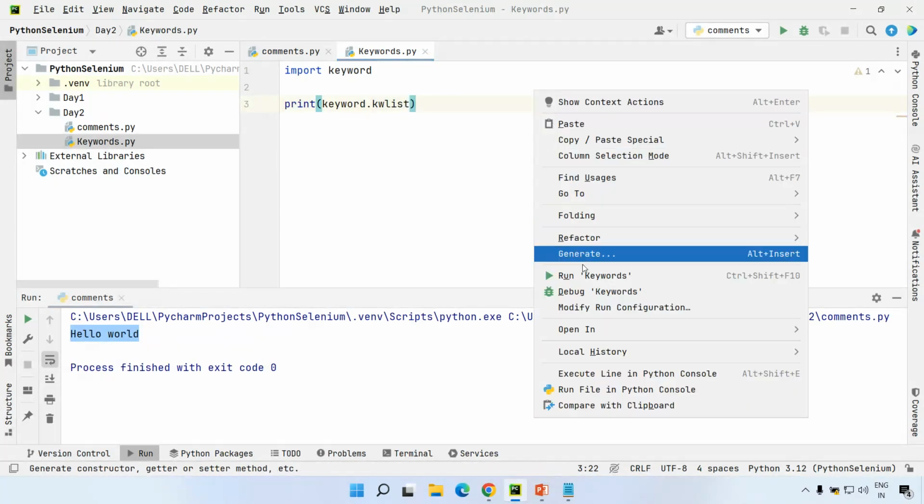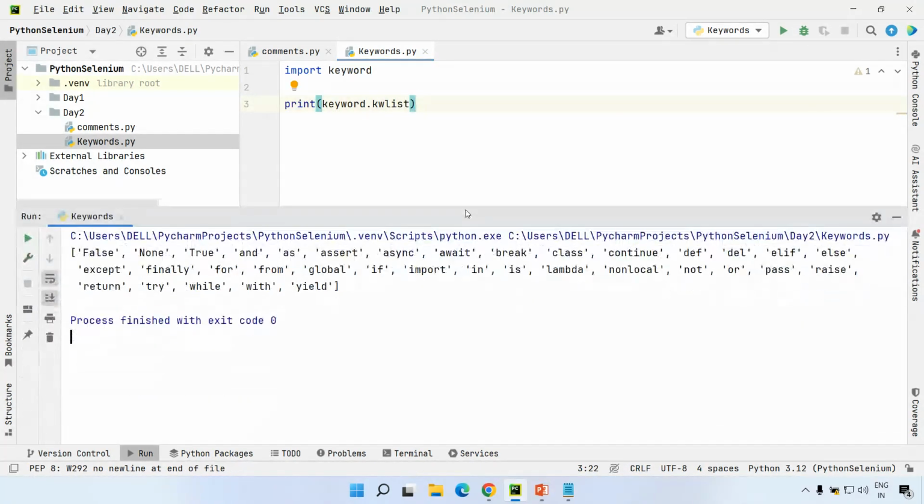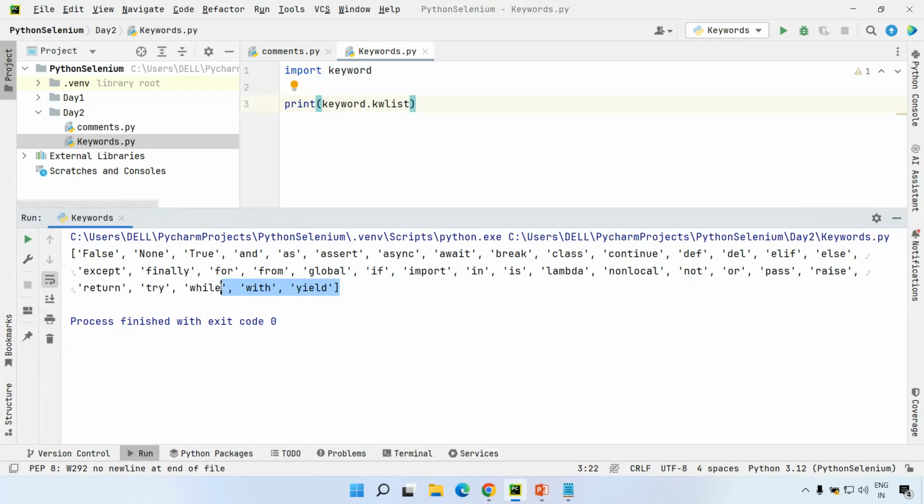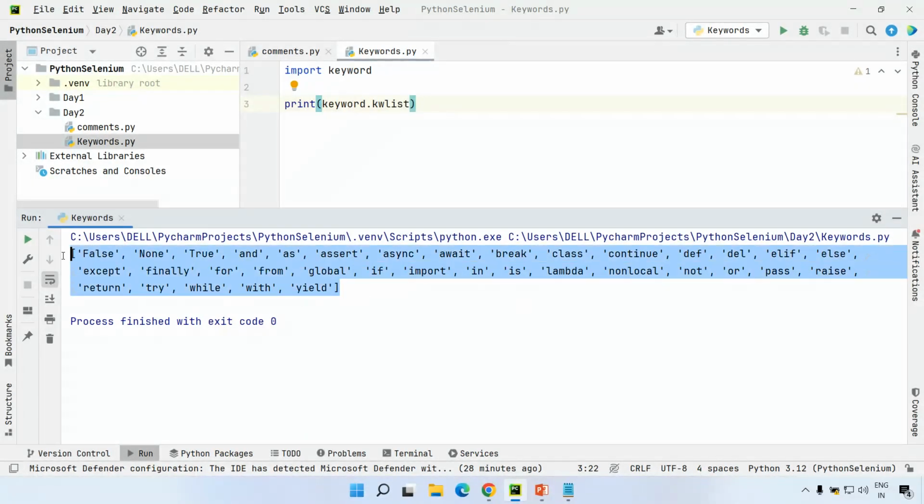So when you execute this, you can see it here, run keywords. These are the different keywords. If is a conditional statement, in is a membership operator, is checks the address, lambda is for nameless functions. We'll be seeing all these things, guys. False, a boolean value, None, True, and, as, assert, async, await, break, class, continue, def, del. Like this, you have multiple keywords.